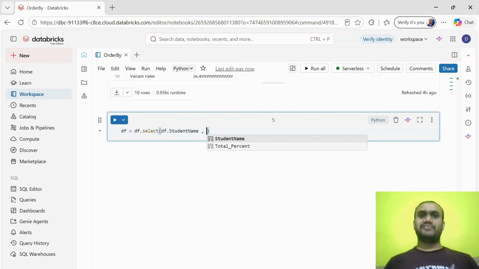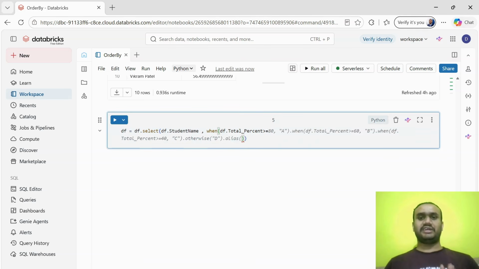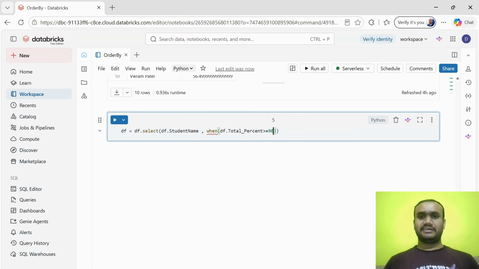Why? Because we are going to apply the when condition. When df dot total percent is greater than or equal to 90, this kind of comparison operators we have already learned in our past videos. You can go through them and learn them in a better way. So when total percent is greater than 90, then we are going to give a grade to that student.